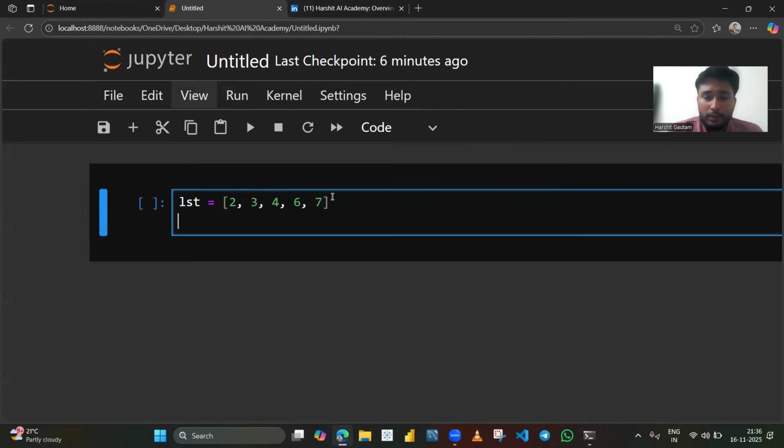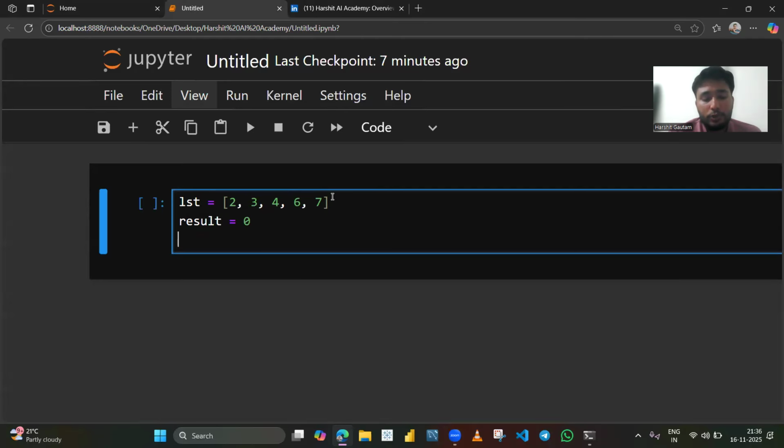Now, to solve this, I will create a variable result, and I'll assign some value. For example, result equals 0.